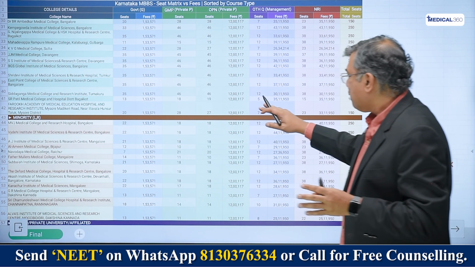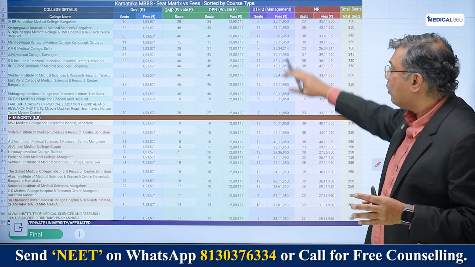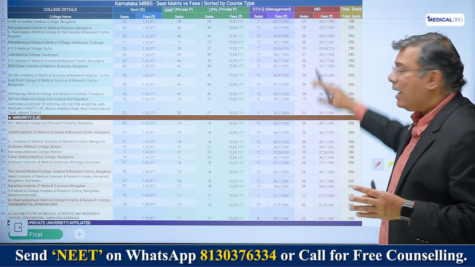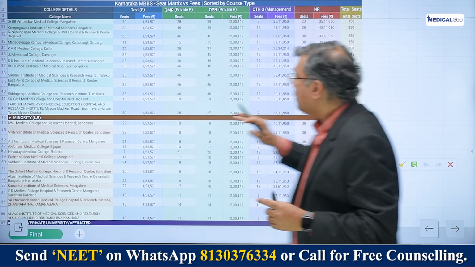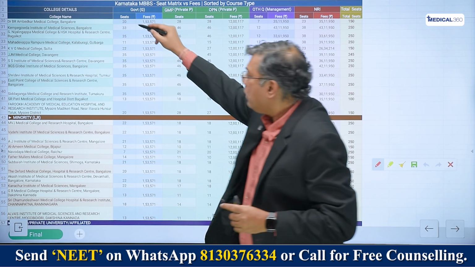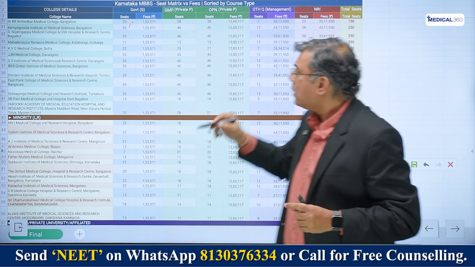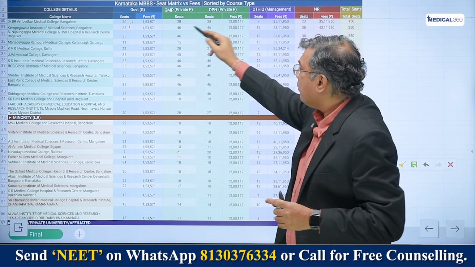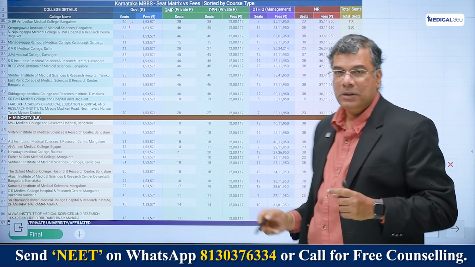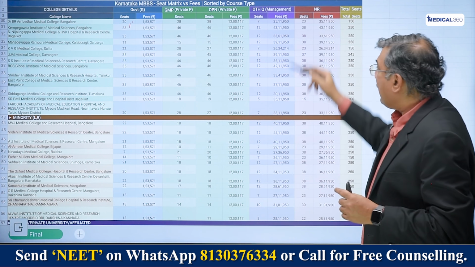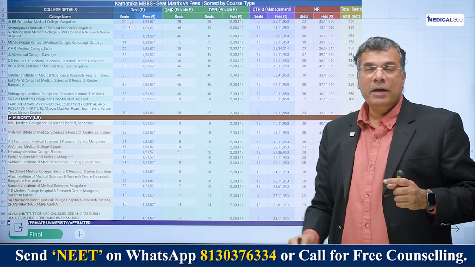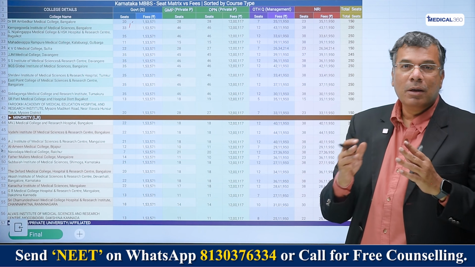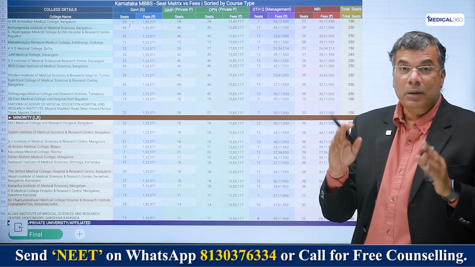Then you move further, you have the management quota, where again the number of seats are clearly given, and then you have the NRI fees also. Now, let's look at B.R. Ambedkar Medical College. The total number of seats in government quota is only 20, which is about 12%. Then you have private, which is 28 plus 28, 56, paying 12 lakh rupees fees. And then you have management quota, which is 35 lakh rupees fees, which, if you put that in perspective, is about 22 times of what you will pay under the government quota, a 22 multiple, right?